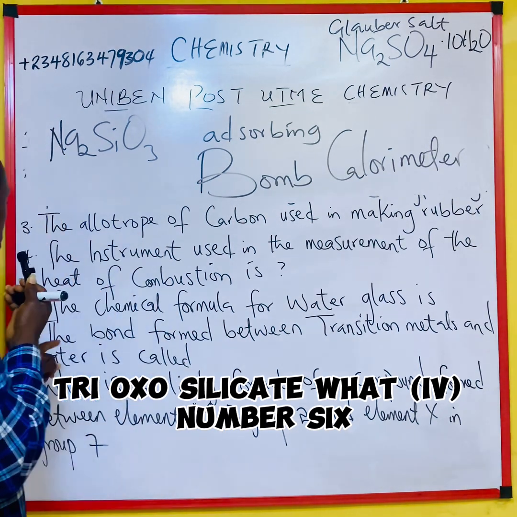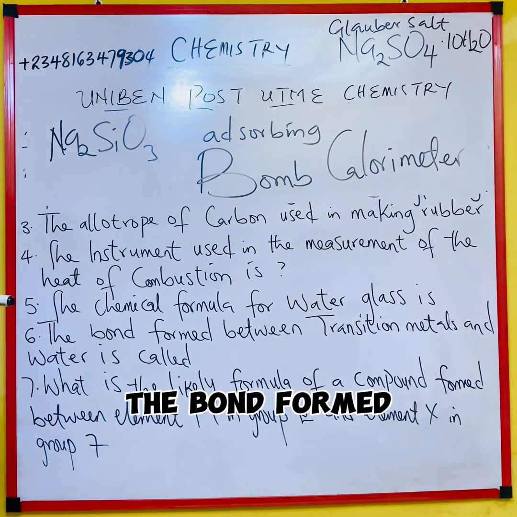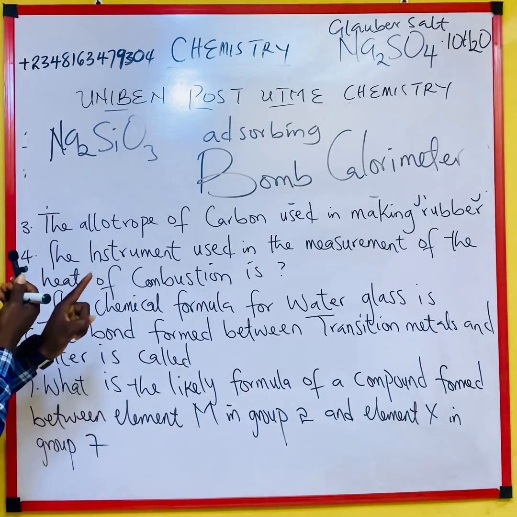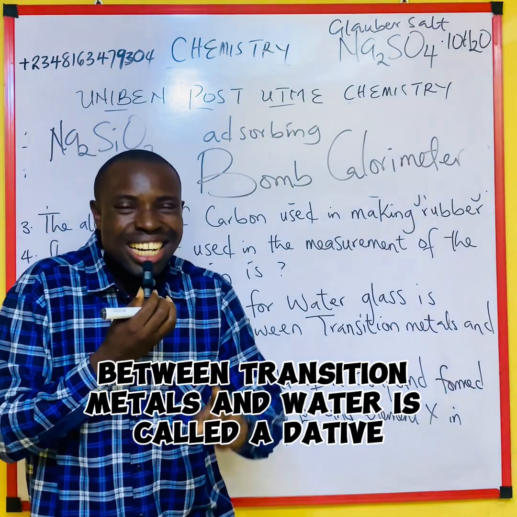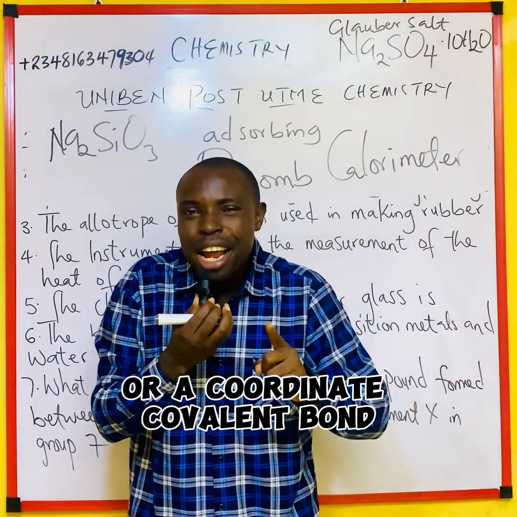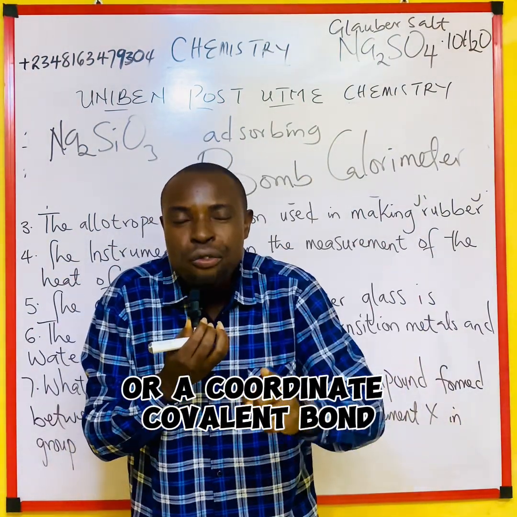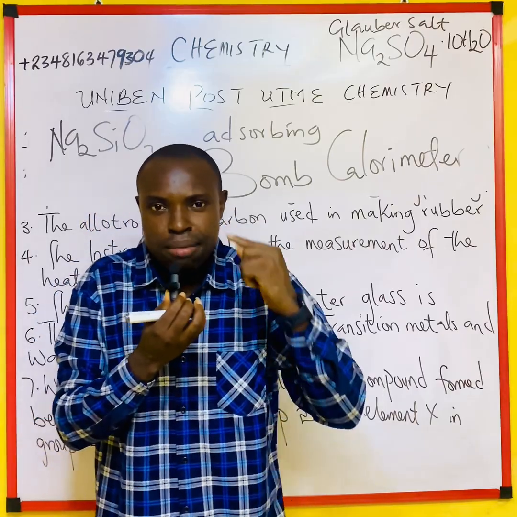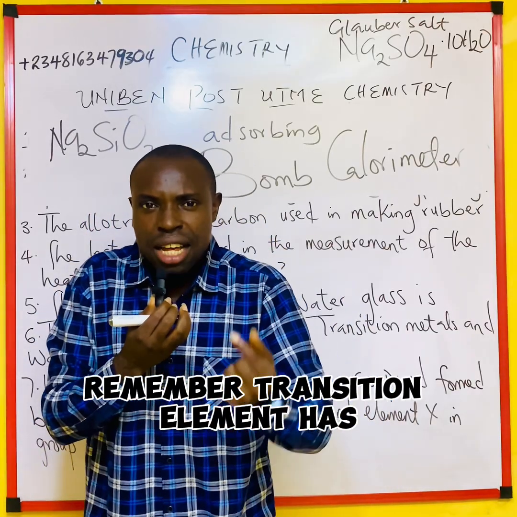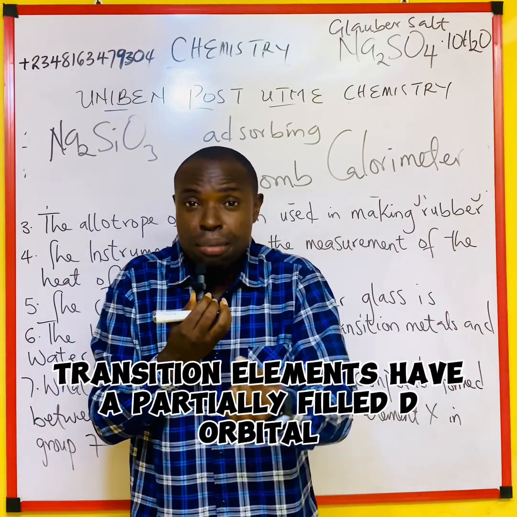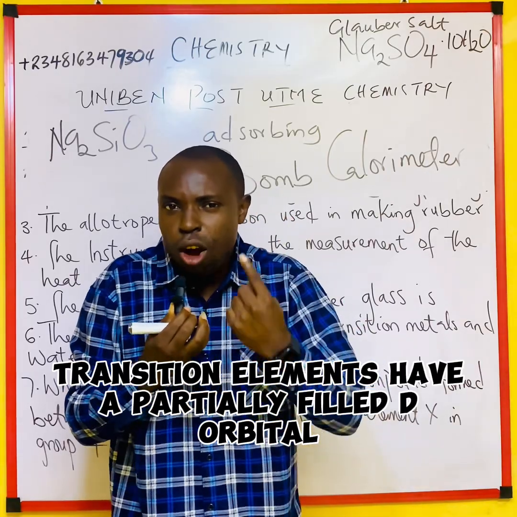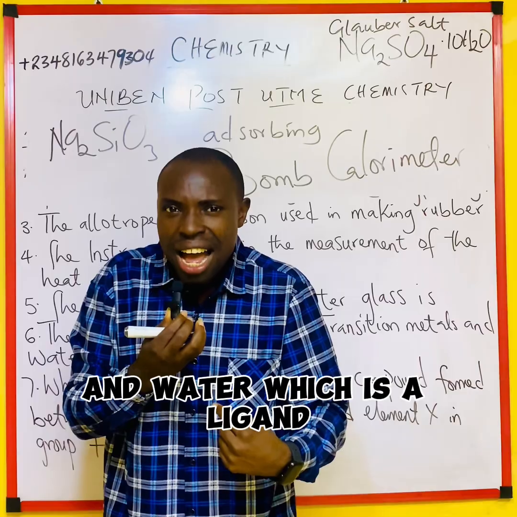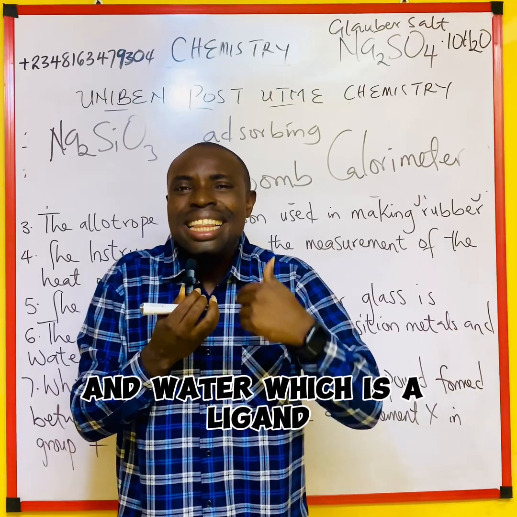Number 6. The bond formed between transition metals and water is called a dative or coordinate covalent bond. Remember, transition elements have a partially filled d orbital, and water is a ligand.